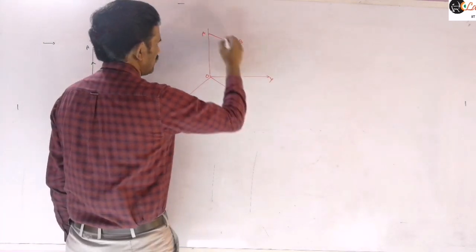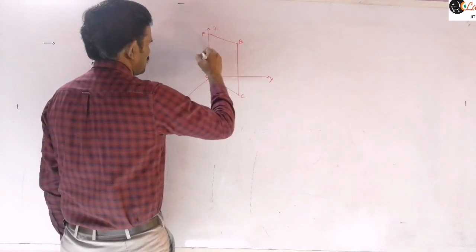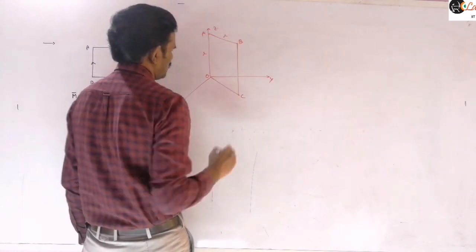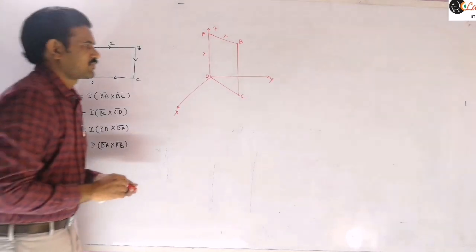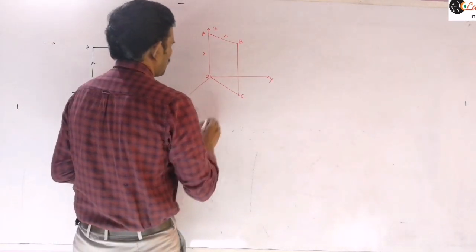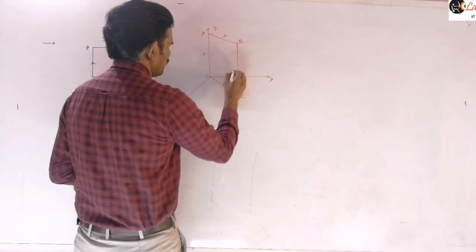This is x, y and this is z axis. This is a square loop of side L here. It's a square loop of side L. And now we need to write the magnetic moment of this loop here. And suppose current is flowing along this direction here.